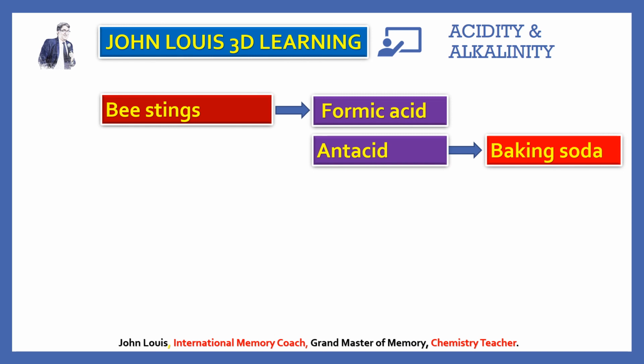So why, when a bee stings, does it start irritating or itching? Because the bee injects formic acid into our body. When the acid content is there, it starts itching. Therefore the pH value will be reduced there. When acid is injected, the pH value is reduced, and that is damaging to our body. So we have to rub it with baking soda.